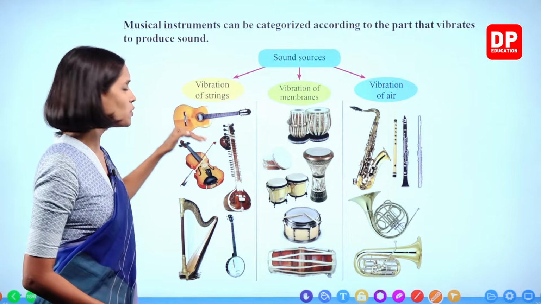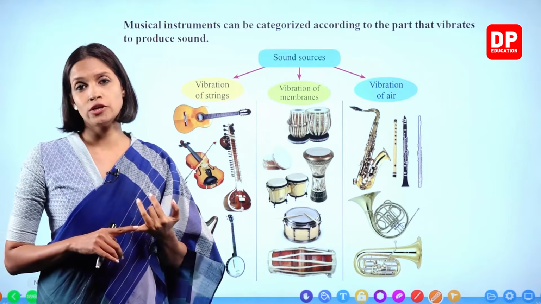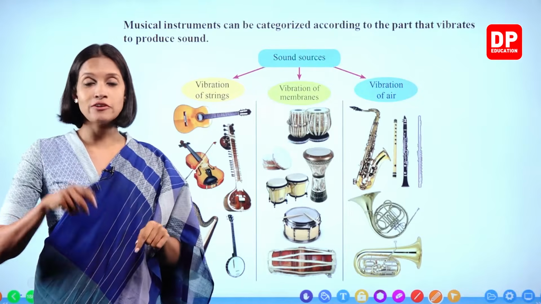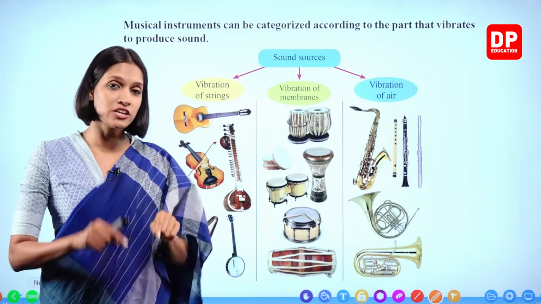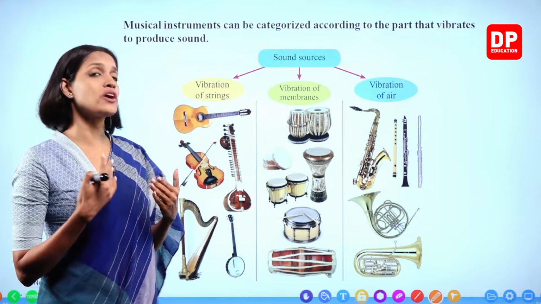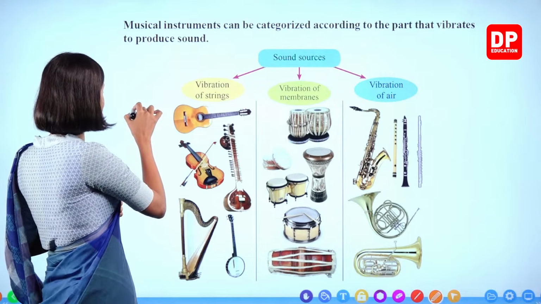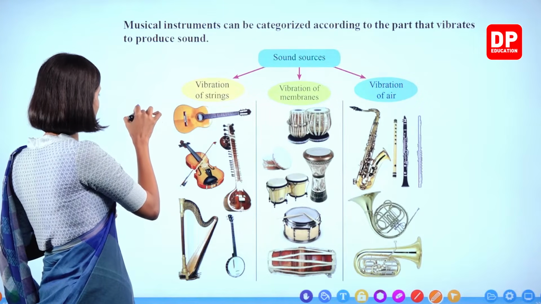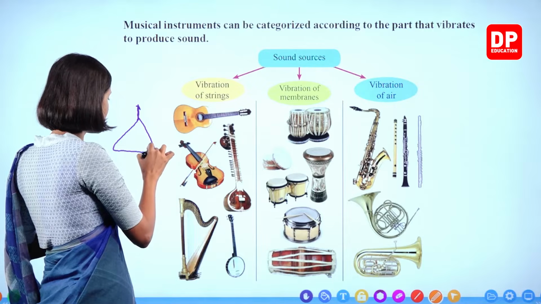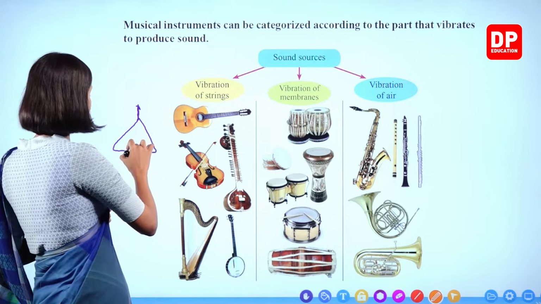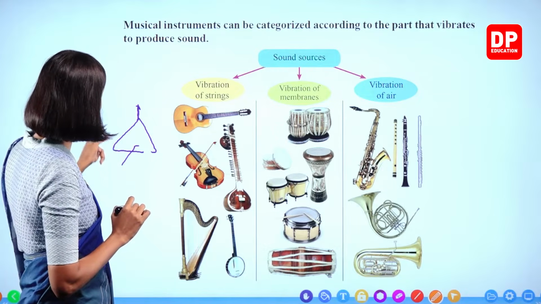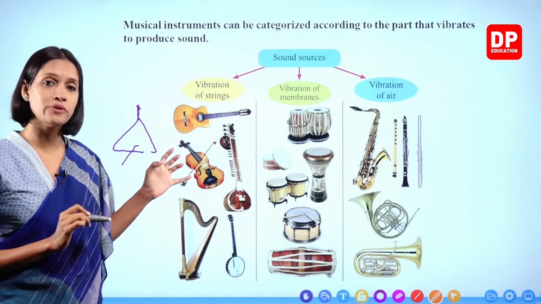Right? So now when you consider the xylophone, you have to vibrate the small metal bar. You have to strike that metal bar with a special type of stick. Right? You must have seen the triangle. The triangle is a metal triangle. You have a part to hang it, like this. It's a metal triangle like this. And there's a small metal rod to strike it with. So when you play this instrument, which part vibrates, children?